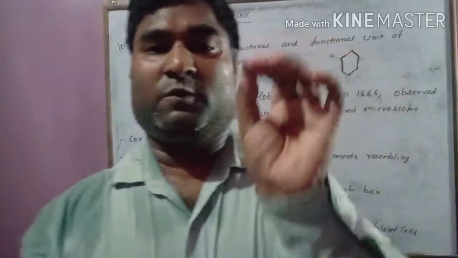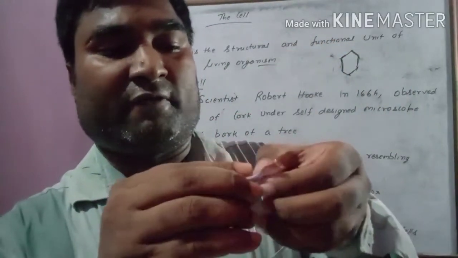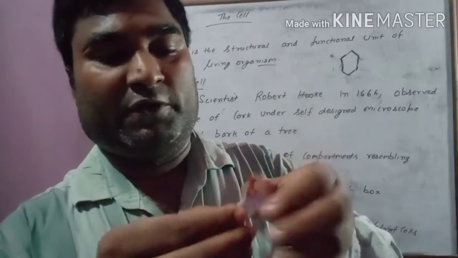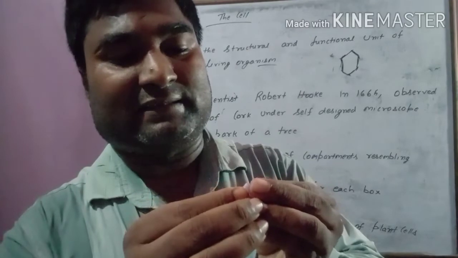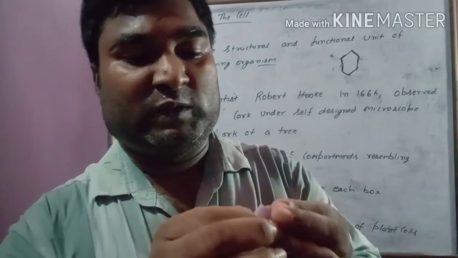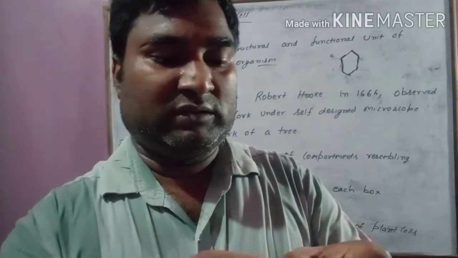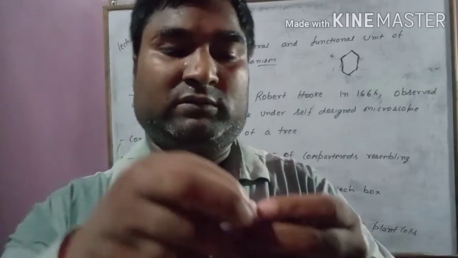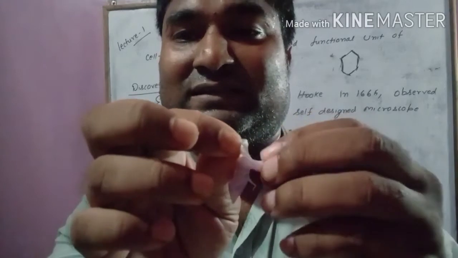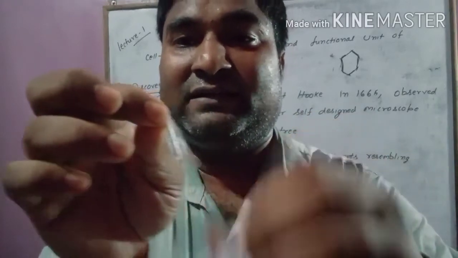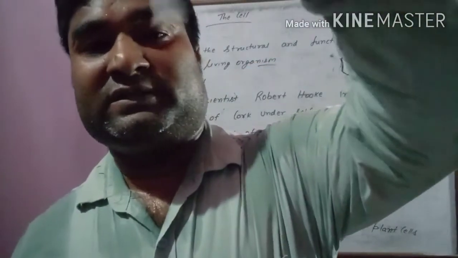I have taken one onion peel, and from the back of the onion you can get a thin slice-like structure like this. See, this slice is this thing which we are getting here. This I have placed in this Foldscope.